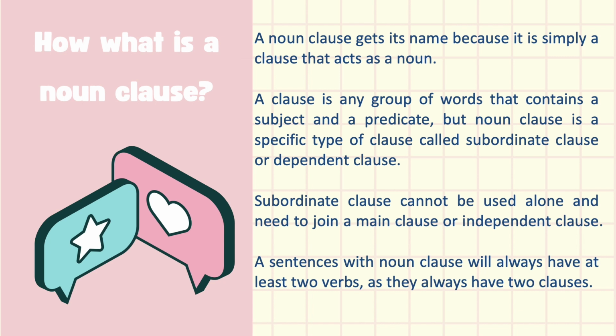A noun clause is any group of words that contains a subject and a predicate. But a noun clause is a specific type of clause called a subordinate clause or dependent clause. A subordinate clause cannot be used alone and needs to join a main clause or independent clause. That means sentences with a noun clause will always have at least two verbs, as they always have two clauses.